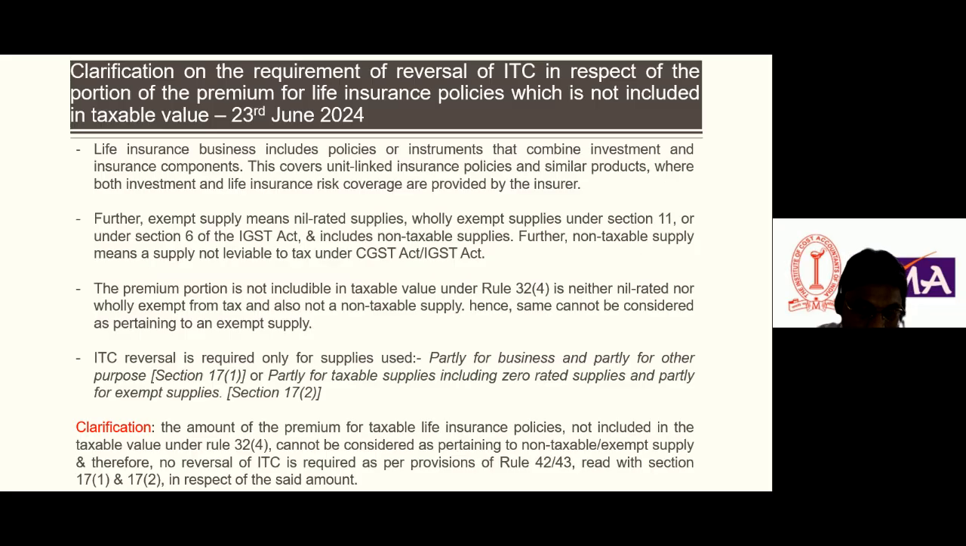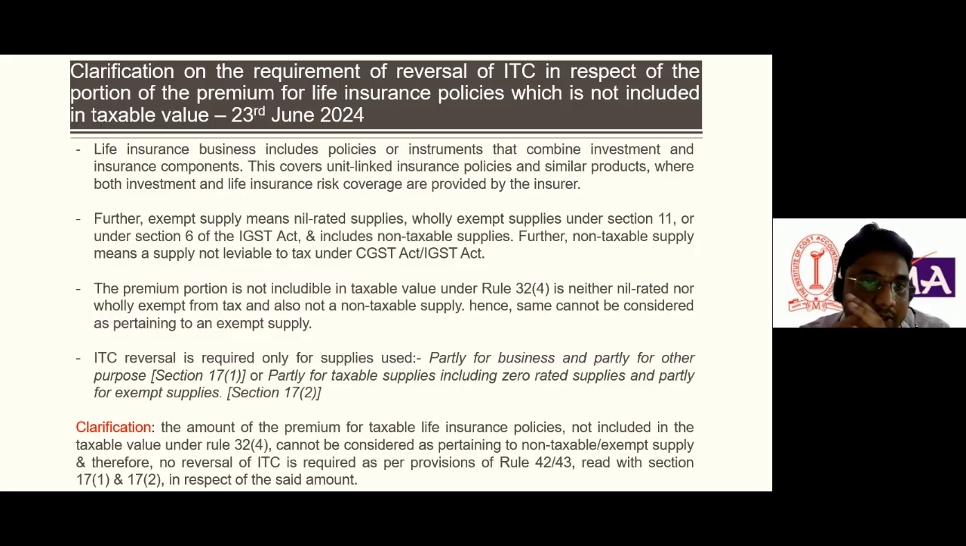If we say, whatever interest and dividend we earn from mutual funds is not in the ambit of GST, which is not relevant, I'm just saying that. So this is the most important clarification. What is the clarification? Clarification on the requirement of reversal of common credit in respect of the portion of the premium for life insurance policy which is not included. Obviously, if that is not included, then there is no need of reversal. Let us see what the clarification is.